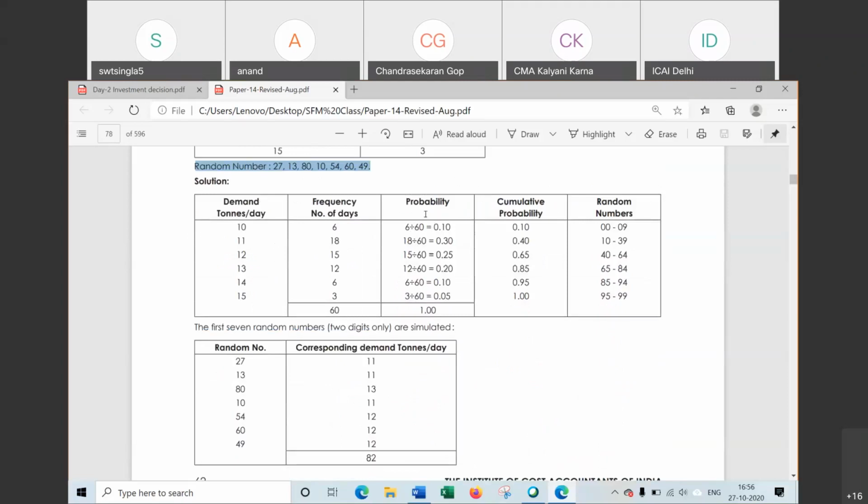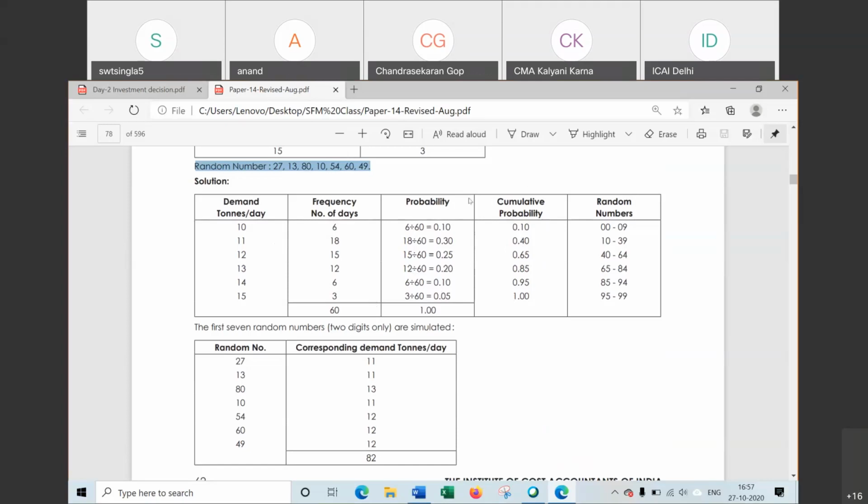So first step, find the probability. That is 6 divided by 60. This 6 days divided by this total 60. 18 divided by 60, 15 divided by 60, that is probability of this frequency. इस frequency की क्या probability होगी? So this is the probability. Next one, we have to find the cumulative probability, that is 0.10, 0.10 plus 0.30, 0.25 plus 0.40, then 0.65, 0.20. In this way, we have made cumulative probability table.